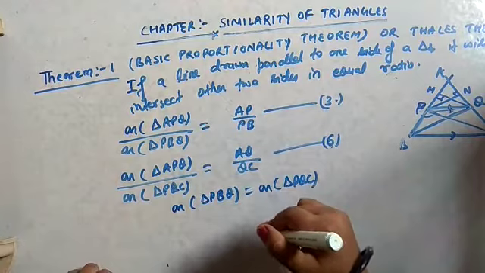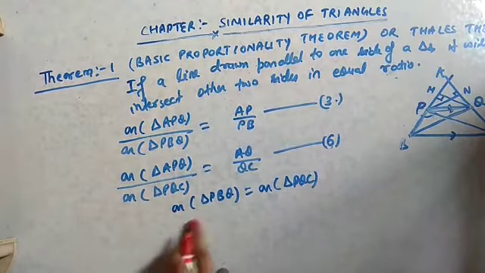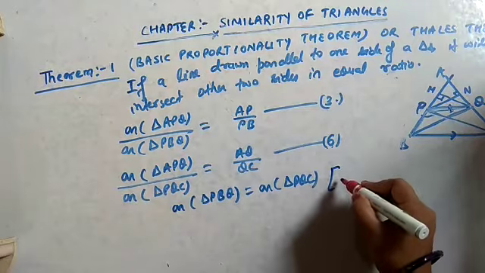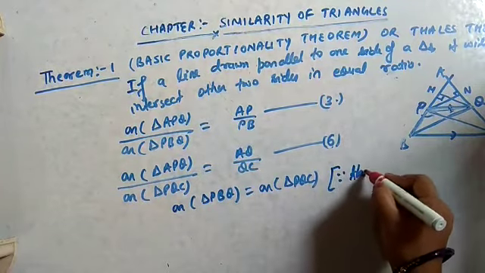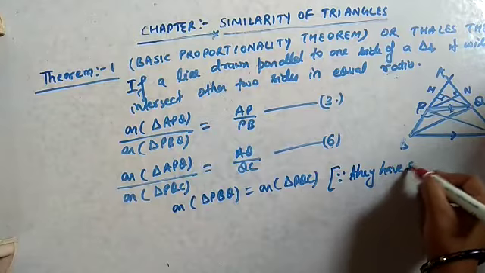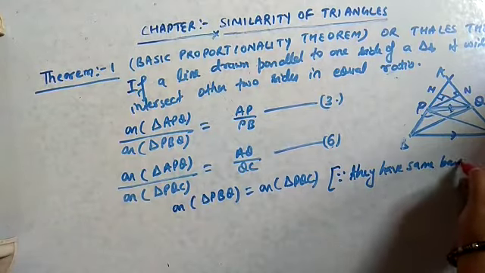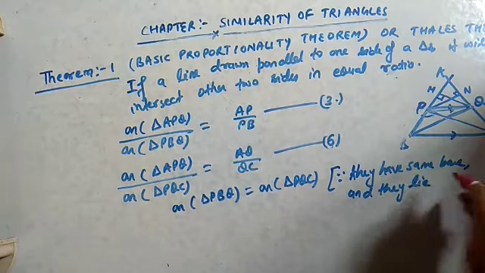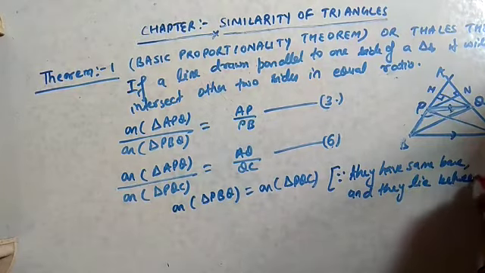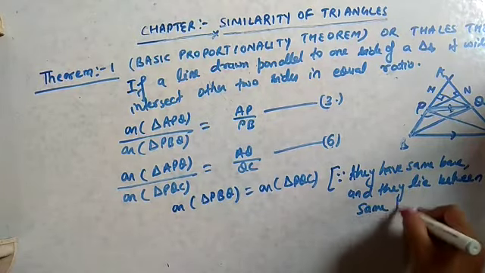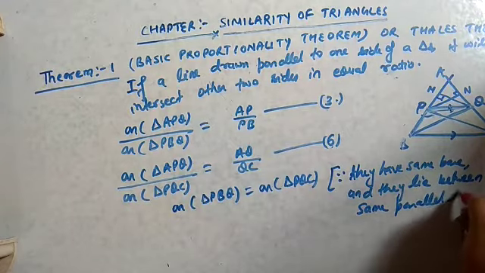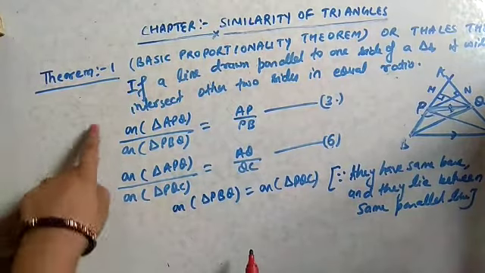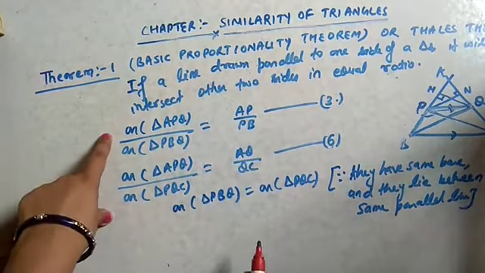That theorem we have done in standard 9. So we can say area of triangle PBQ equals area of triangle PQC since they have the same base and they lie between the same parallel lines. Okay. So the LHS part of both the equations are equal now.